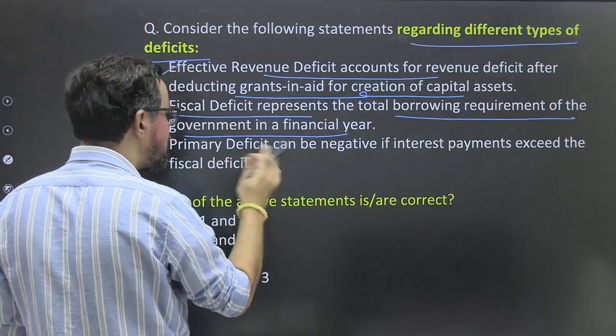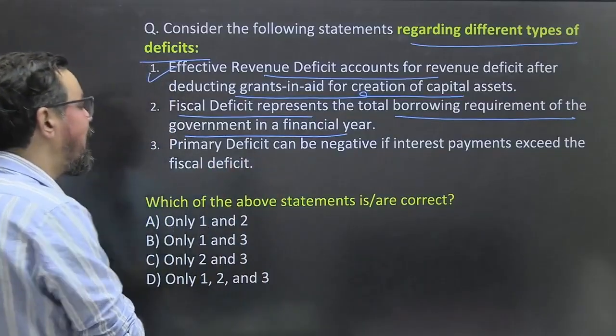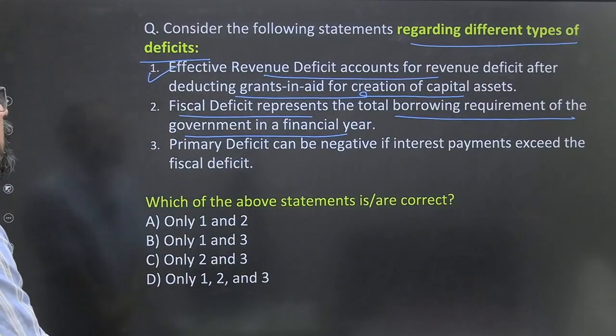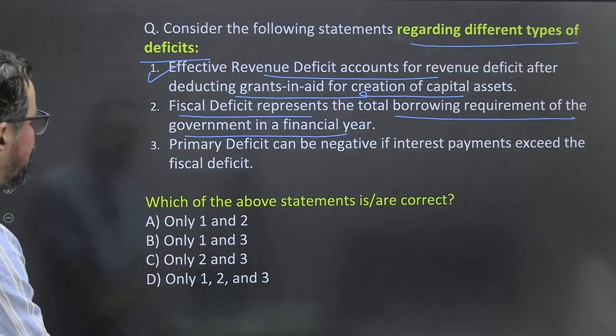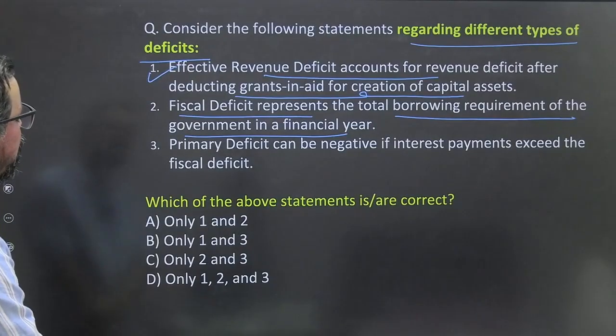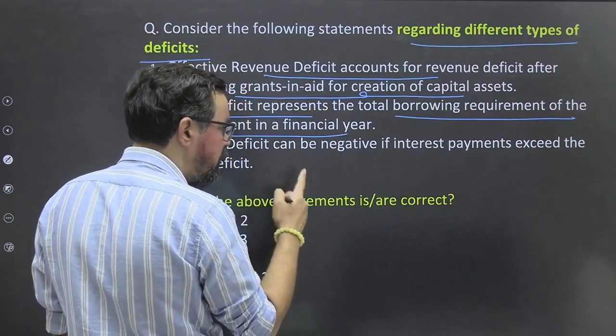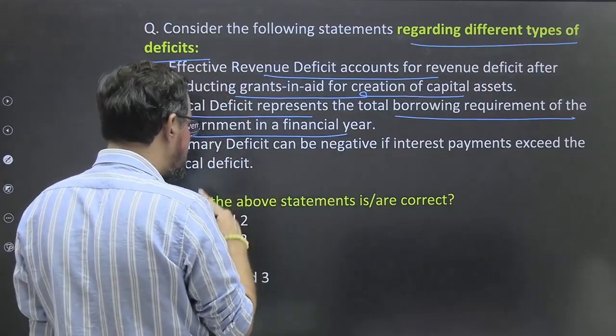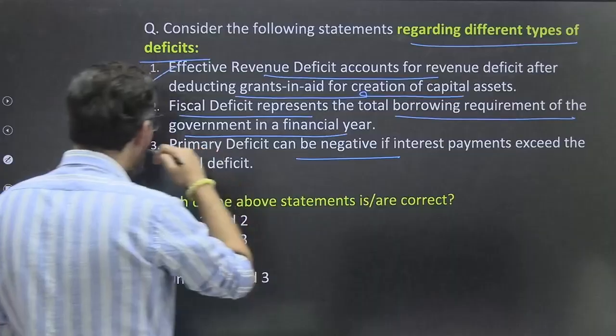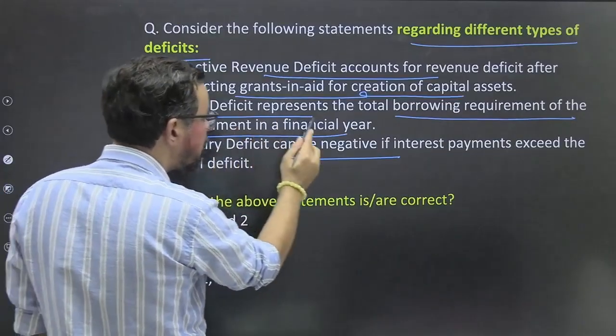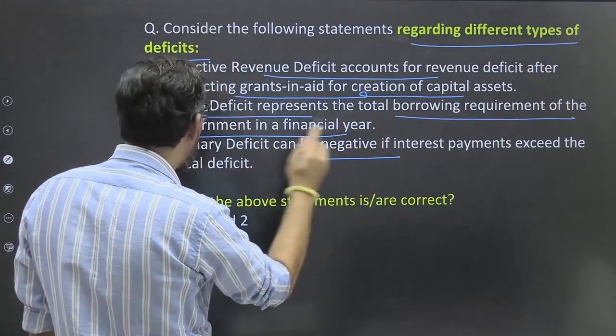True. Primary deficit can be negative if interest payment exceeds the fiscal deficit.